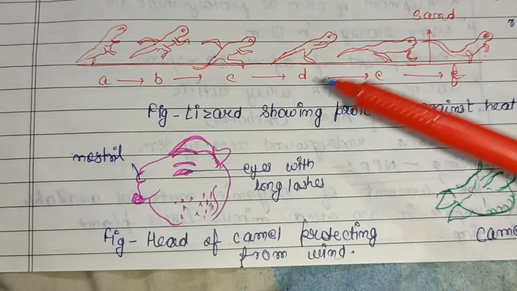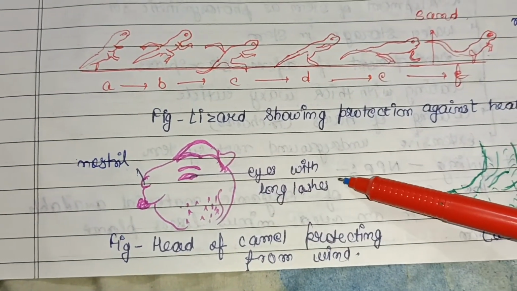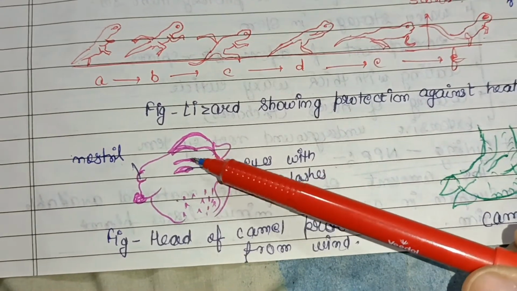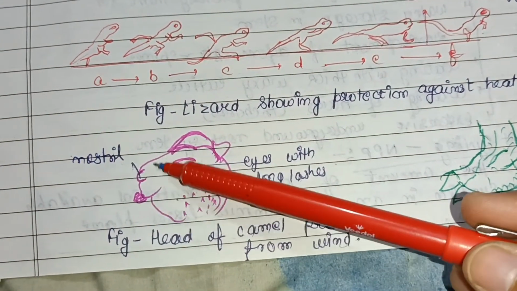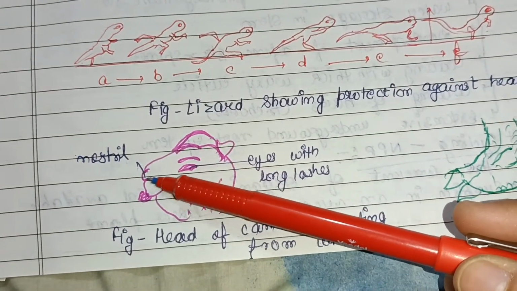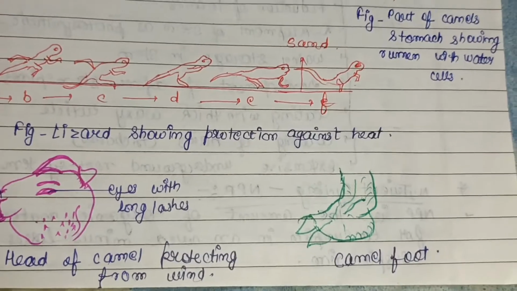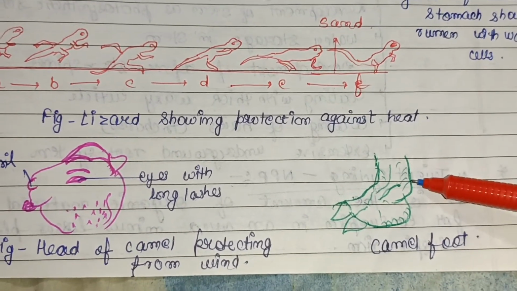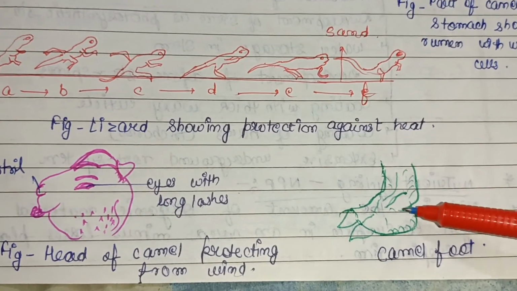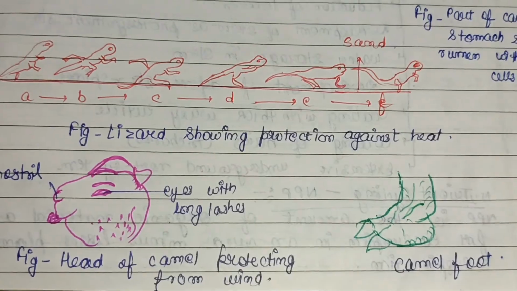Then again, this is an example diagram of the head of a camel protecting from the wind. So basically it has two adaptations. First are the eyes with long lashes so that sand particles cannot get inside, and the nostrils that prevent sand particles from entering the nose. Then this is a camel foot, that is, it has a webbed foot so that it can easily walk on the sand, we can say the scorching sand. So this is also an adaptation of a desert animal.